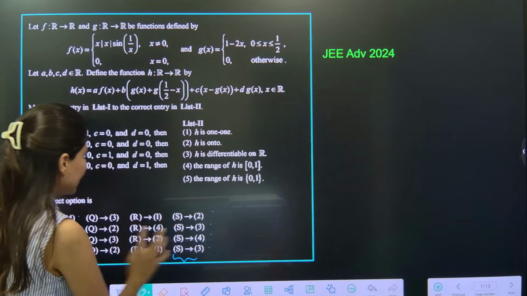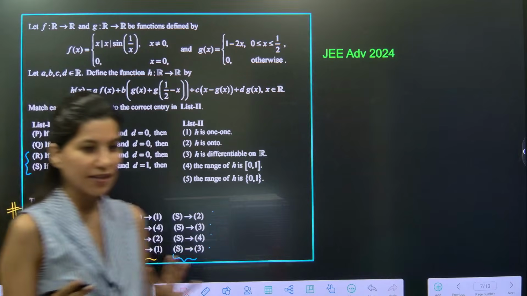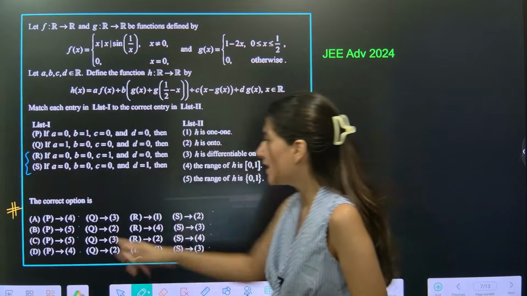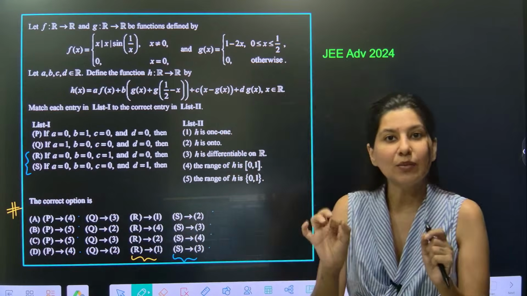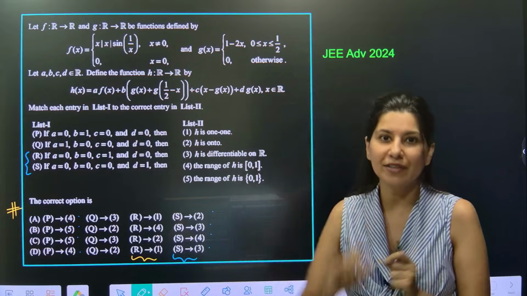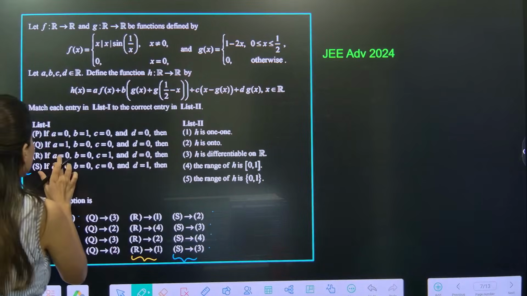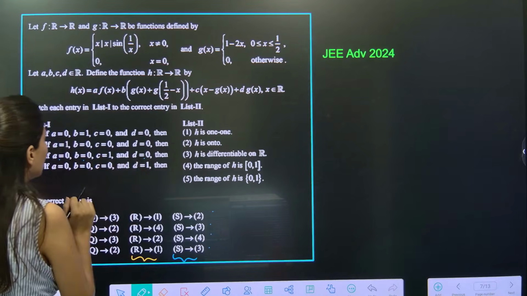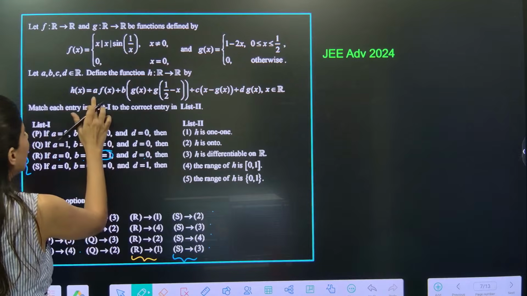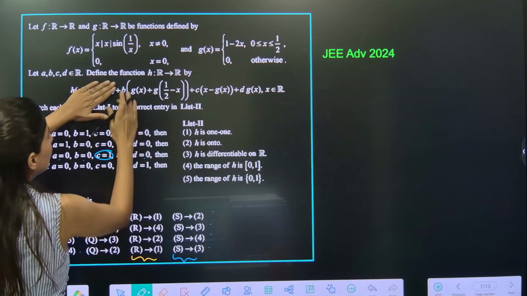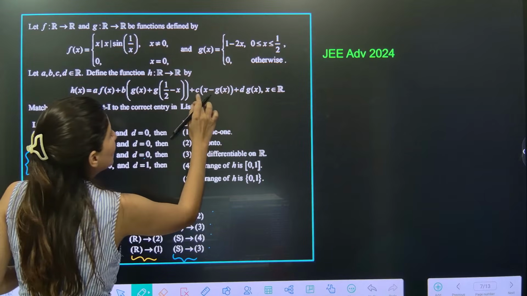Now we will solve this question. Check which one is easier between R and S. The agenda: leave P, leave Q, and pick any one between R and S and solve it. Let's check R. R says A0, B0, D0, and only C equals 1. So if I put A0, this is gone; B0, this is gone; D0, this is gone. Only C1 remains.